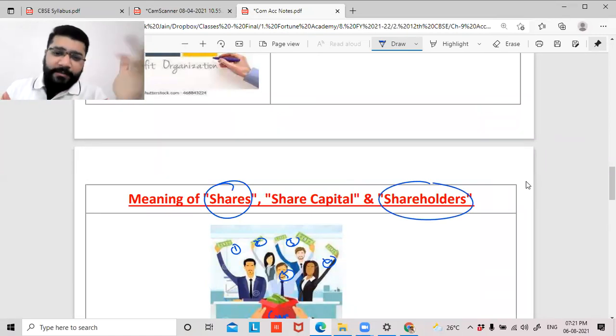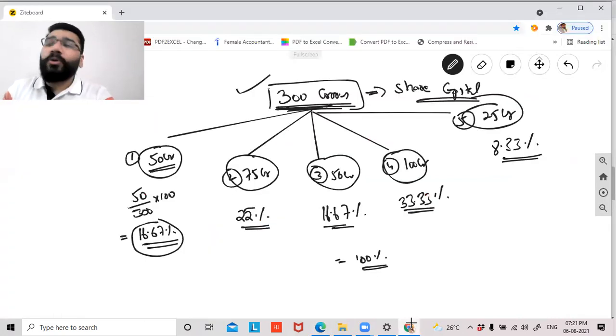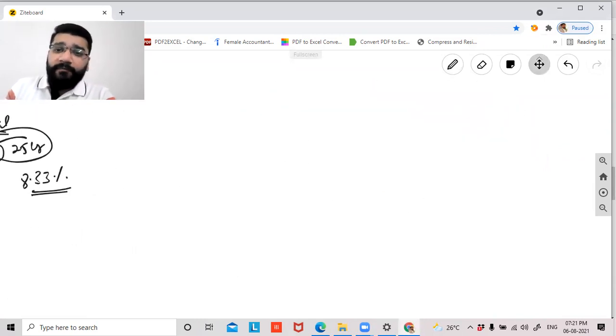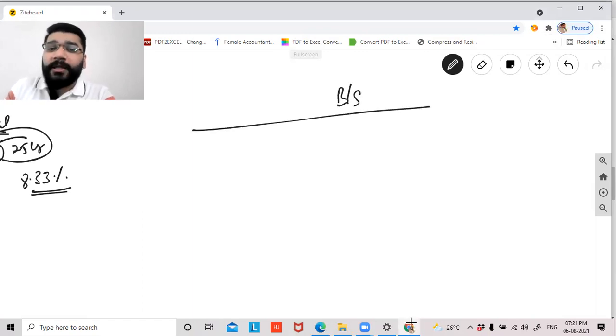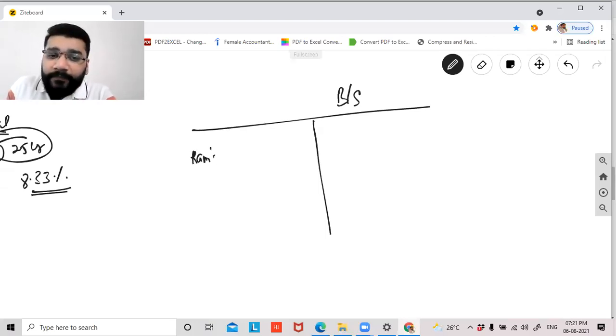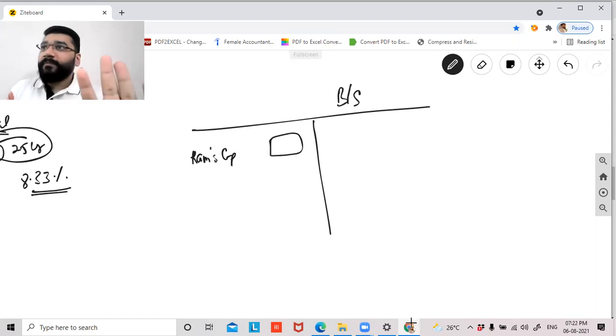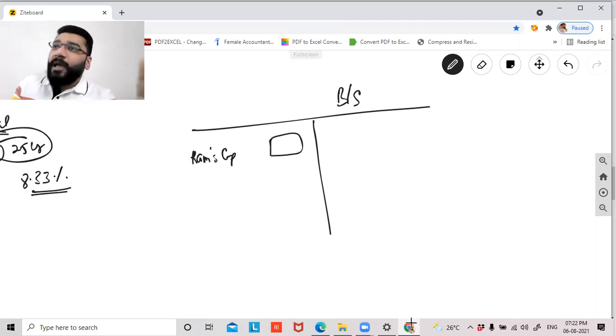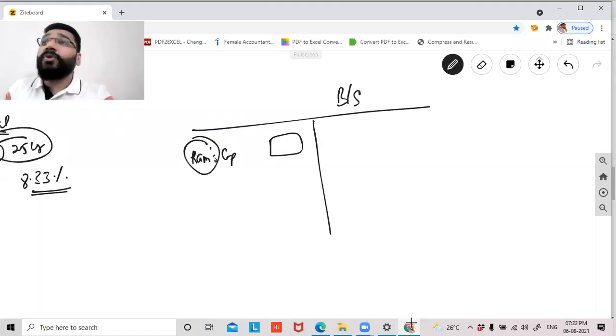Now, what is share capital? Very simple. The total capital of the company is called share capital. Now, why is it called share capital? If you remember, when we opened a balance sheet of a sole proprietorship concern, on the liability side, in the capital side, what do we write? For example, this is a business of Ram. Can I say Ram's capital? When you did it in 11th, if it's the business of Ram, it's Ram's capital. If it is the business of Sham, it's Sham's capital. So always you had the owner's name attached as a prefix to the capital.